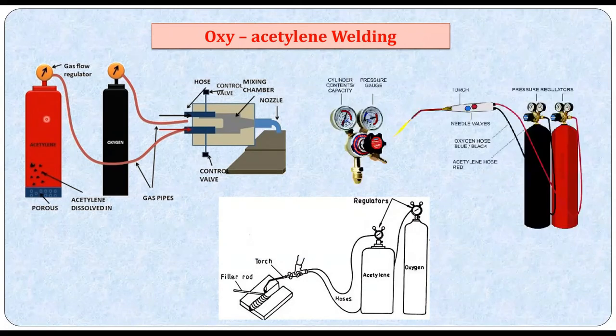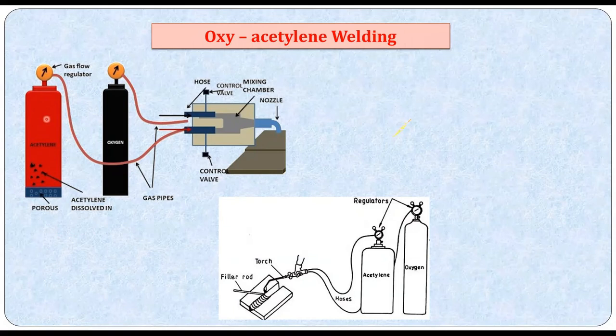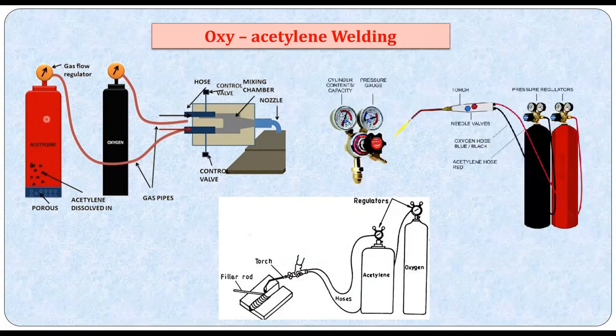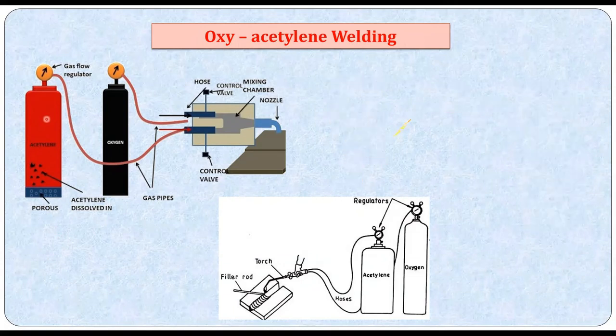You can notice here, it is used to weld both ferrous and non-ferrous materials. Ferrous materials, which we'll discuss in engineering materials, include iron components, steels, and things like that. Non-ferrous include aluminum, copper, zinc, and other alloys of these materials. It finds application in almost all industries, ranging from automotive, aerospace, and manufacturing industries, and other construction applications also.